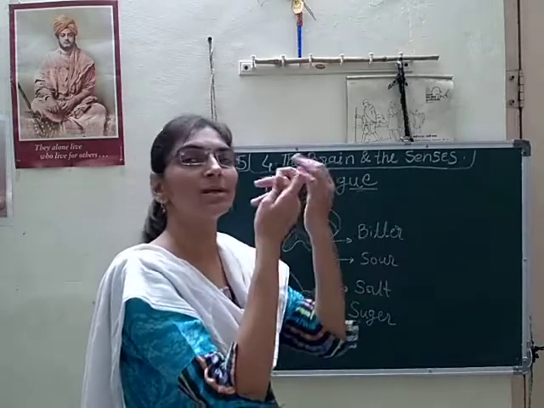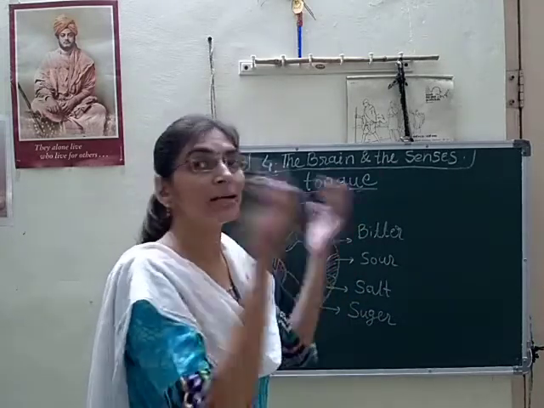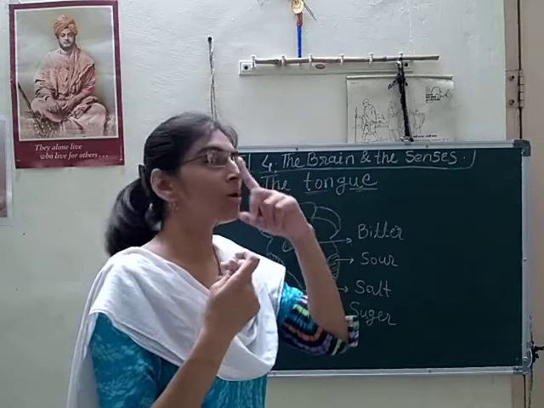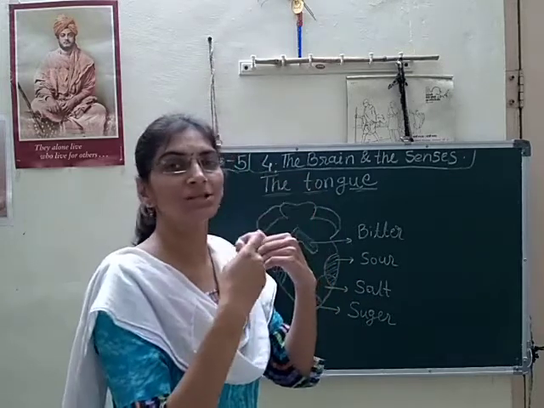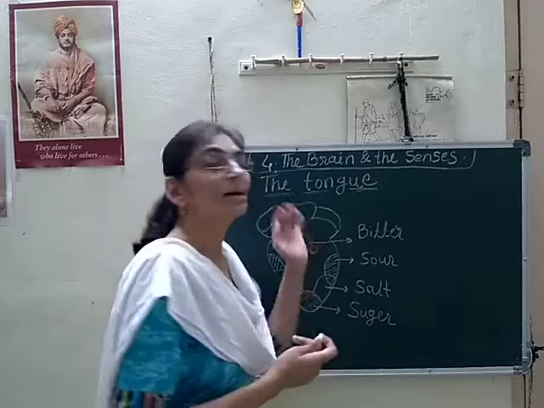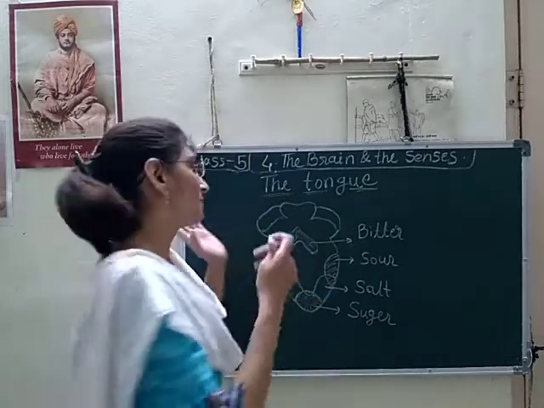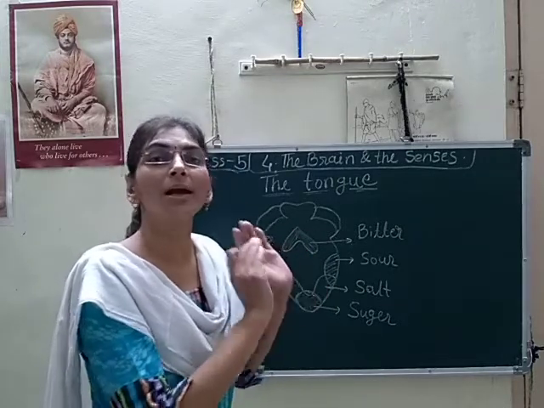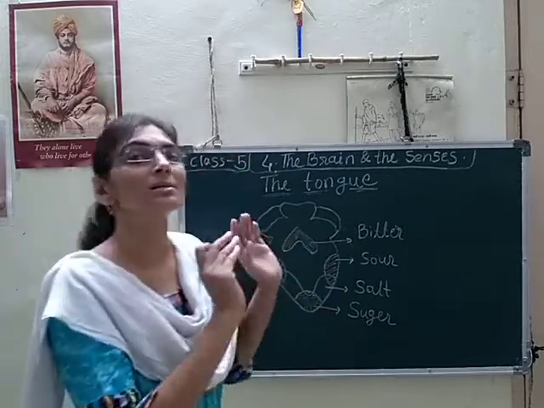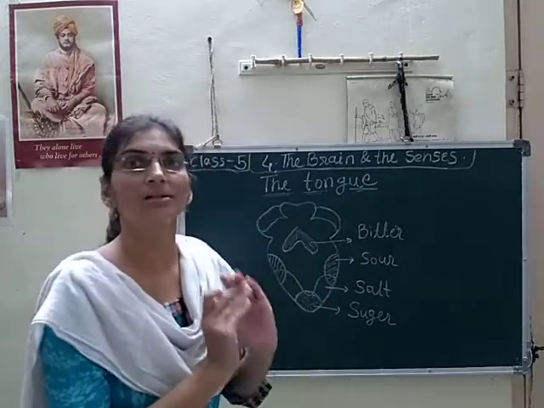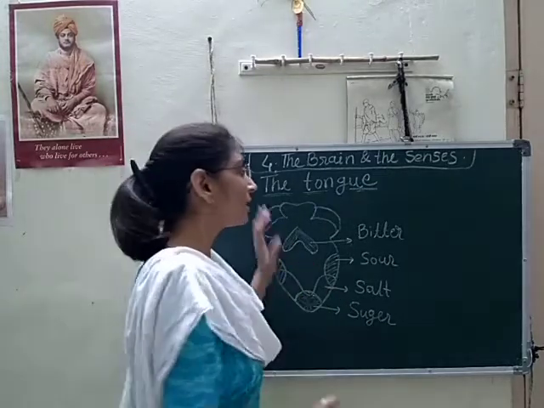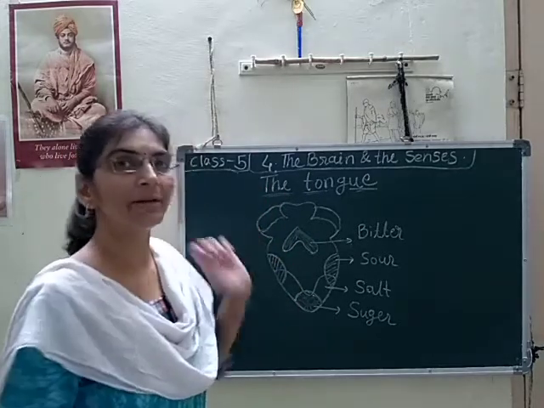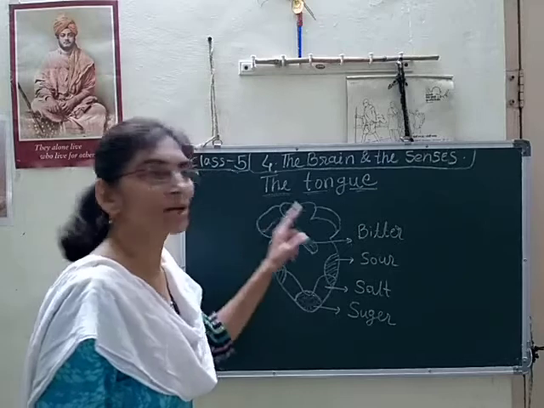Our eye receives the sense of vision, our ear receives the sense of hearing, sound, and our nose receives the sensation of smell, and here our tongue will receive the sensation of taste. That's why the nerves related to a sense organ are called receptors. So here we will see how the receptor works in the tongue. This is the structure of the tongue.